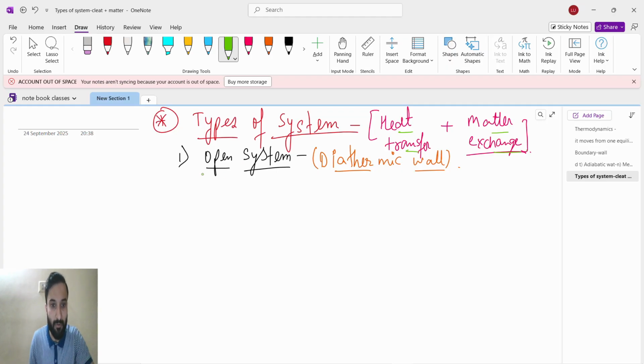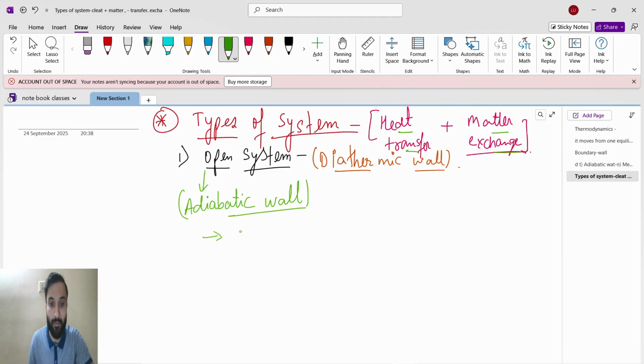If I take the open system with adiabatic wall, it is a red flag. You can write this: open system with adiabatic wall means no heat transfer, because adiabatic wall is an isolated wall. No heat transfer, but yes, matter exchange.